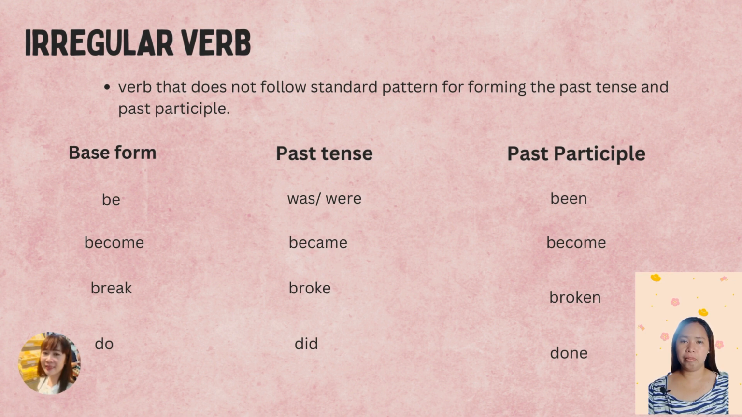And next is the irregular verb. Irregular verbs do not follow a standard pattern for forming the past tense and past participle. For example, be, past tense was or were, past participle been. Become, became, become. Break, broke, broken. Do, did, and done.